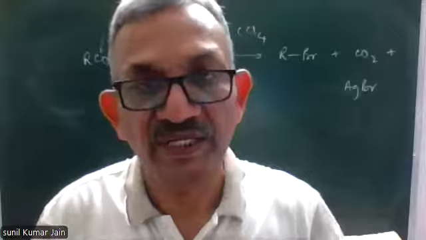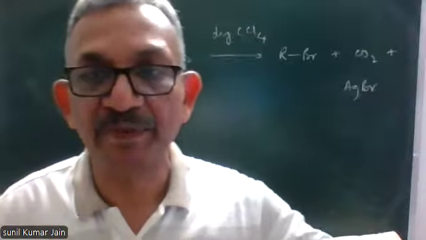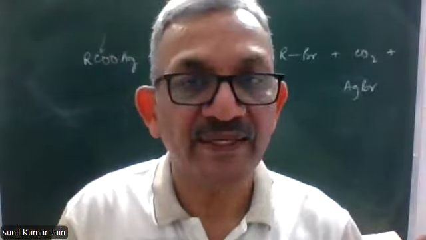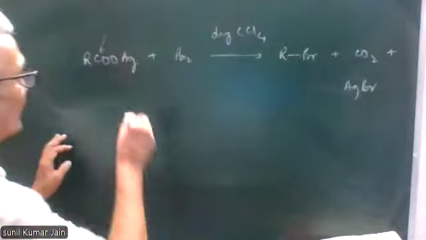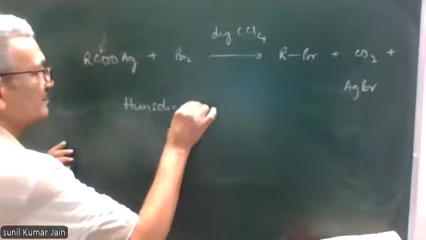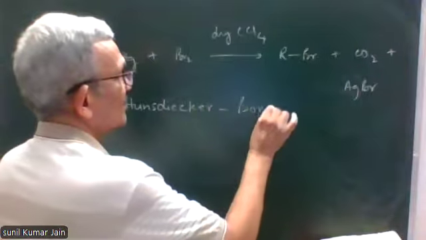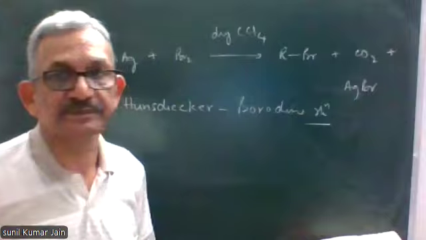Similarly, if the number of carbon atoms is more, then we call it a step up reaction. So I can say this is a step down reaction, and the name of this reaction is Hunsdiecker-Borodine reaction.